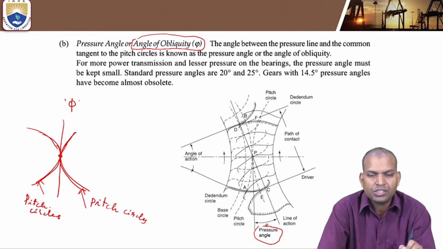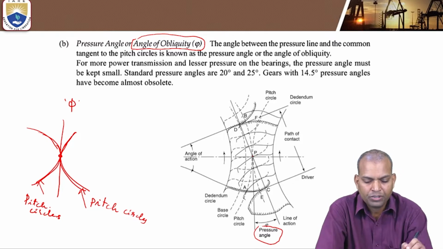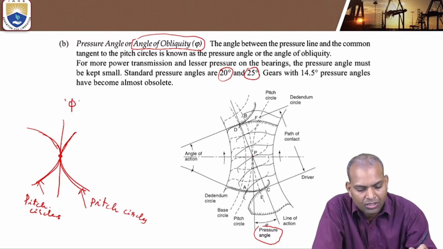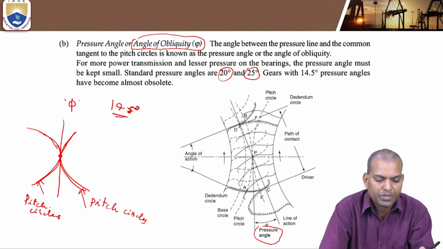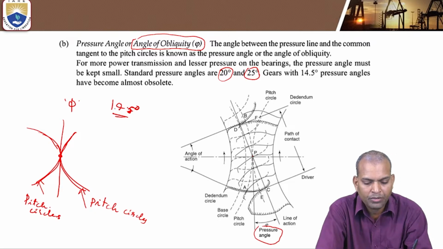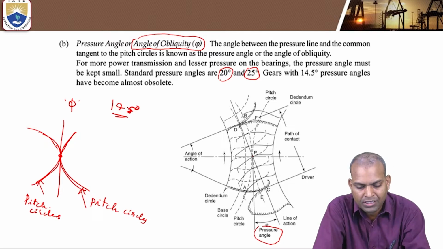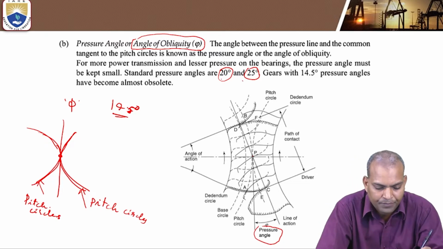And there are certain standard pressure angles, 20 degrees and 25 degrees. Another pressure angle is 14.5 degrees. This pressure angle has become almost obsolete. Now the standard pressure angles are 20 degrees and 25 degrees.